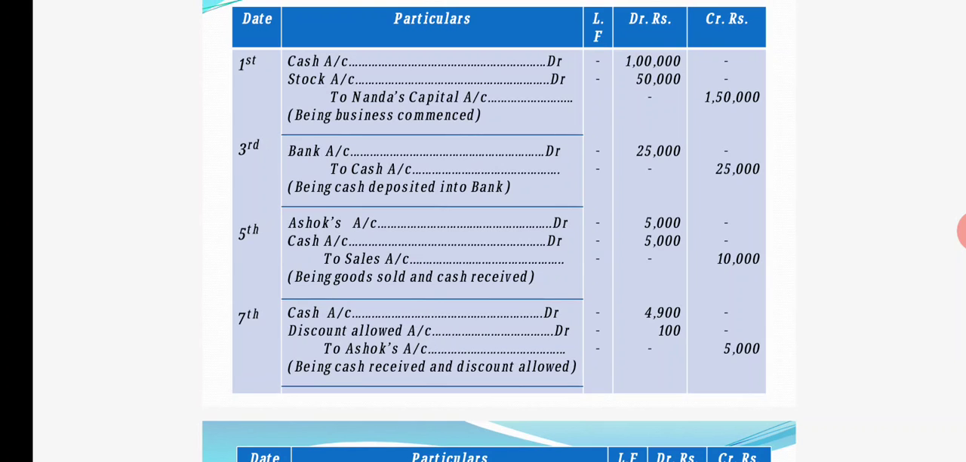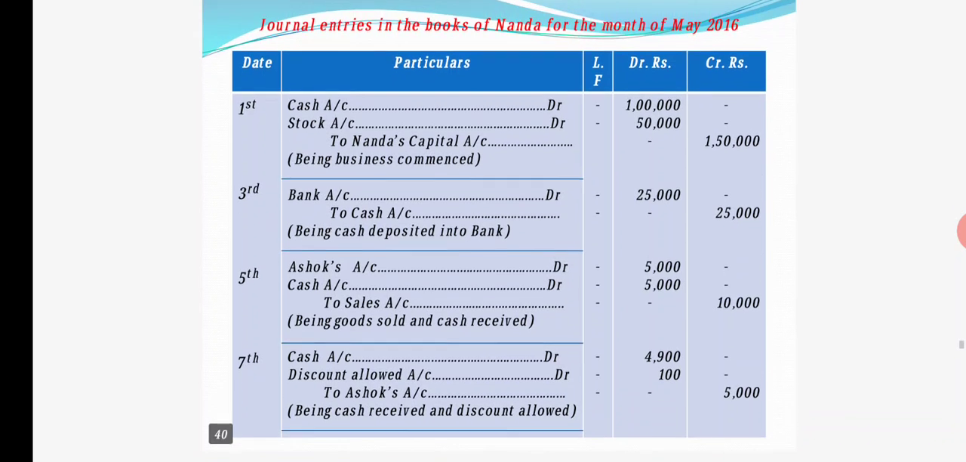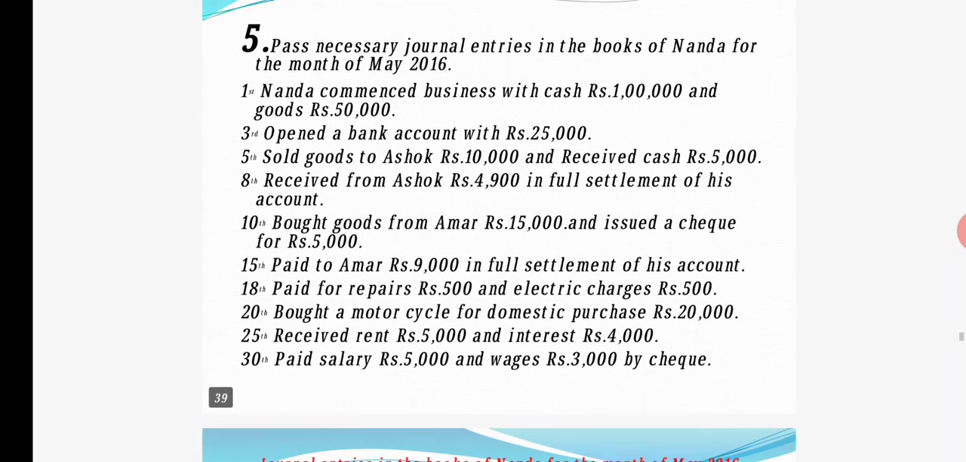So discount allowed account debit 100, to Ashok's account 5,000. See, in the previous journal entry, Ashok had to pay still 5,000 rupees to us, but we are collecting only 4,900. Then we have allowed him a discount of 100 rupees. Okay, the narration you are going to write: being cash received and discount allowed.